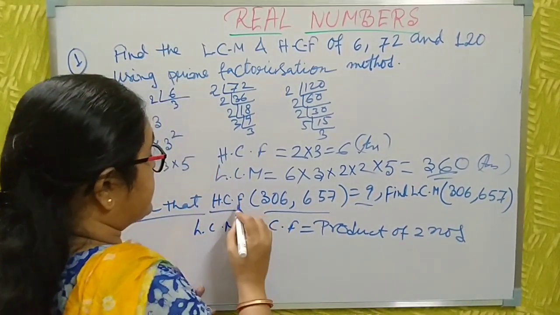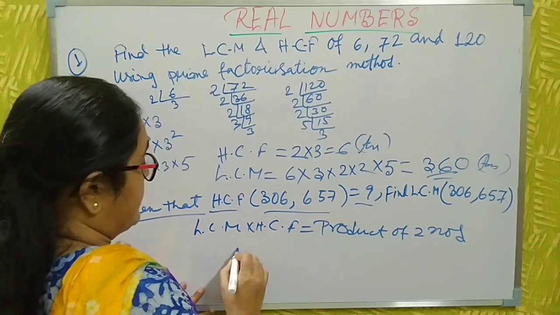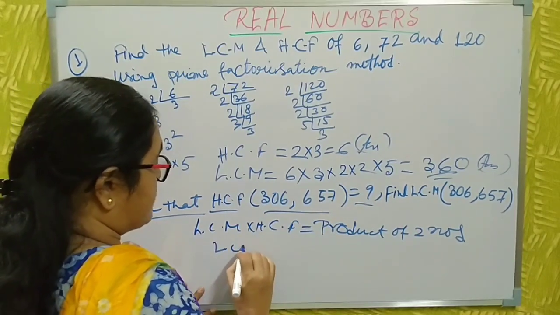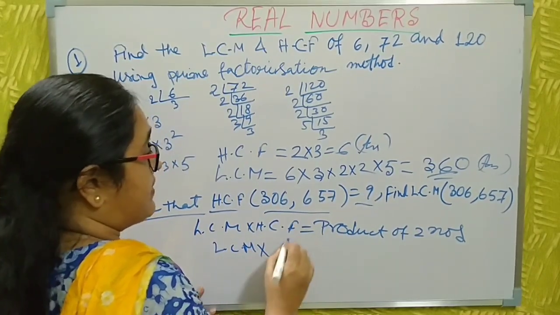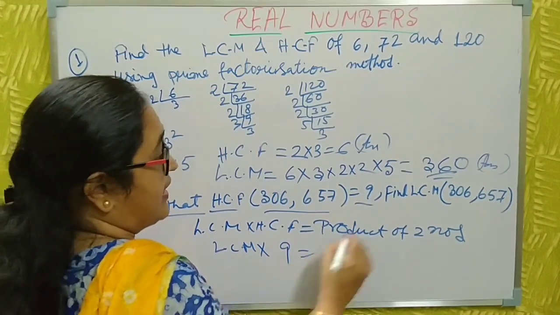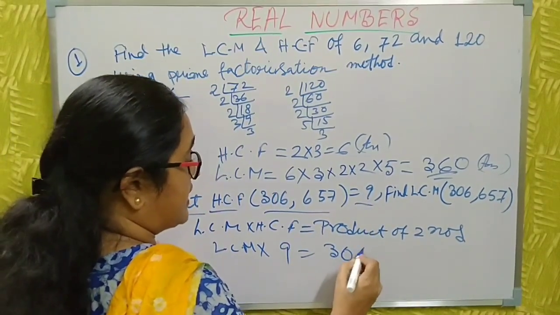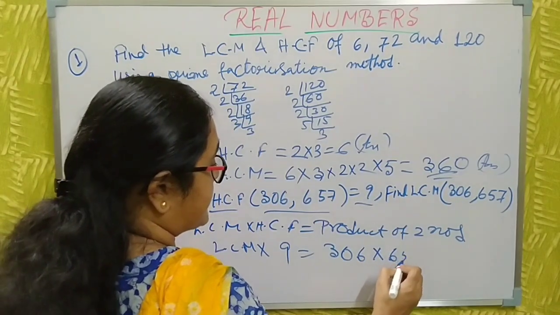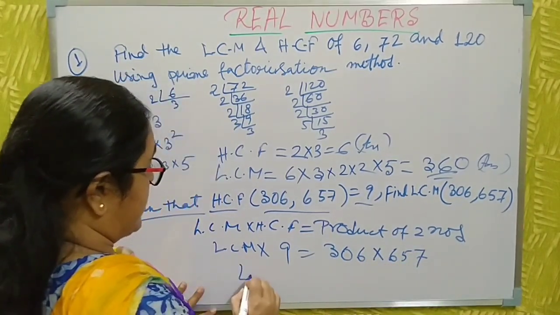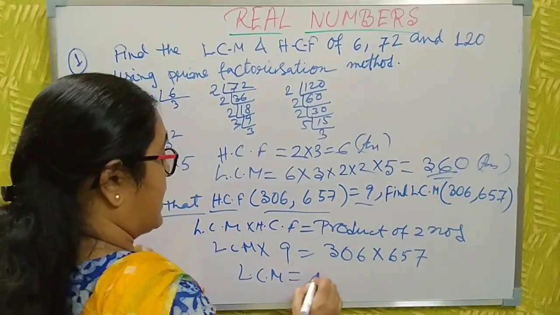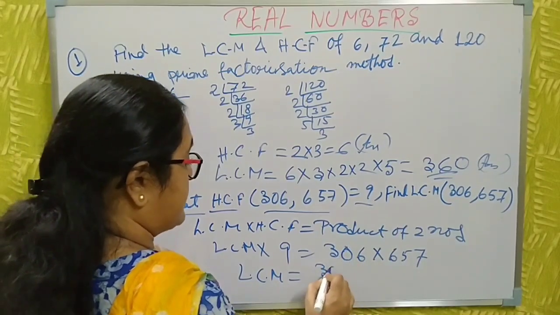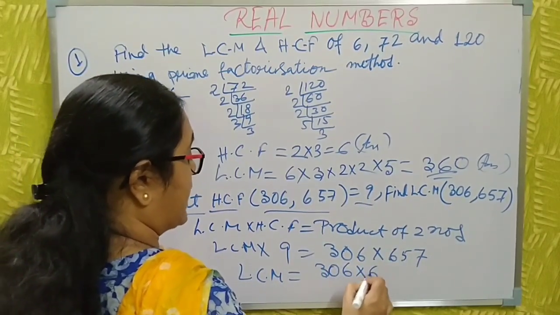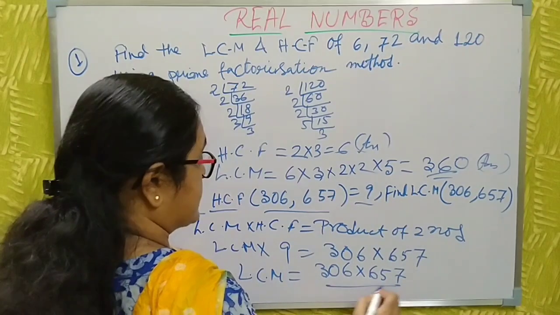The HCF is given here, the LCM you don't know, so you just find the LCM. The HCF is given and the product of the two numbers is this one. Then you find it by division and multiplication, then division, and you get the answer of the LCM.